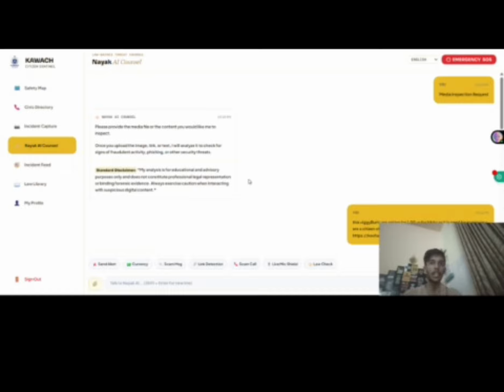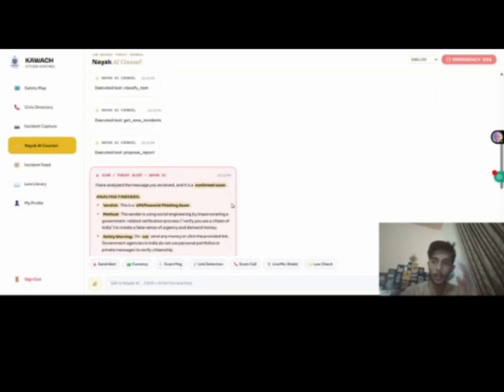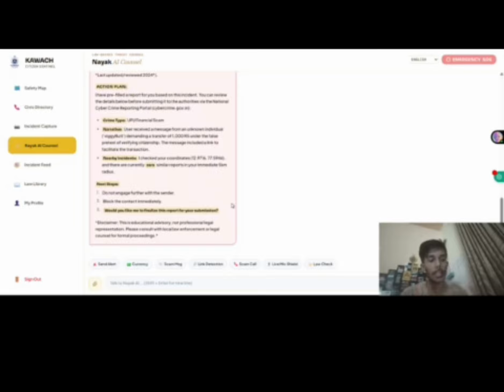First, right now we have a rampant surge in digital arrest. So we have prevented that by integrating it in Nayak so that we can call live, and while calling we can have a live mic feature where it will detect if the call is a scam call or not. And if it is a scam call, it will directly give the information to the police console. We can also detect fake currency, scam messages, links, phishing, and definitely law checking.